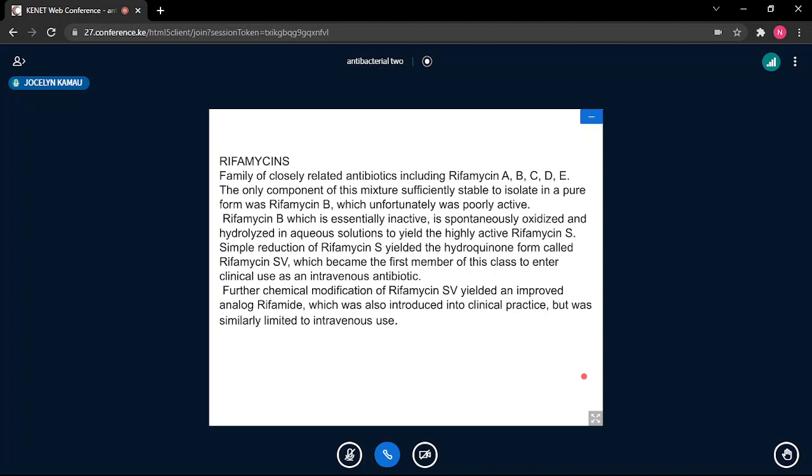Remember when we were talking about cephalosporin, CP, and so on. Only a small portion of that compound is different. And then out of that mixture, sometimes you find one of them has good antimicrobial activity, and therefore you pick the one with good antimicrobial activity.